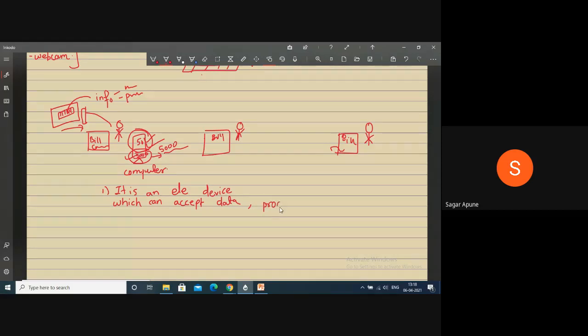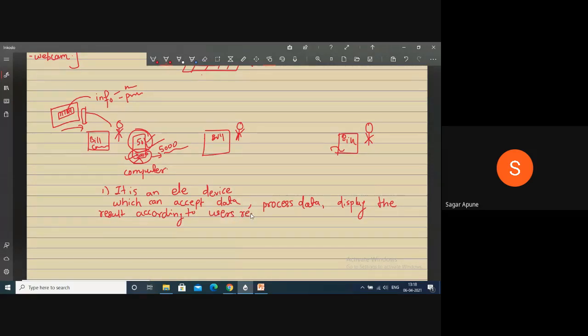Means what? It adds all your rates, processes the data and displays the result according to the user's requirement.